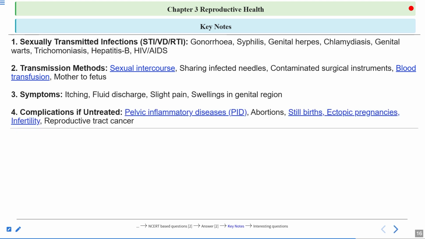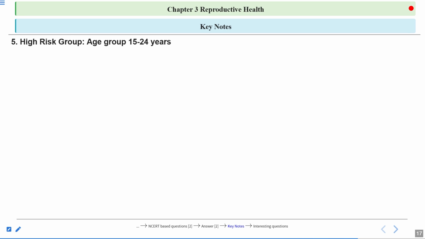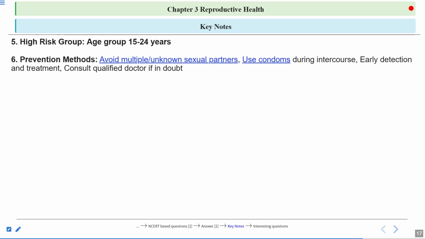Then complications if untreated: pelvic inflammatory disease. So this is the inflammation in the reproductive organs, then abortions, stillbirth, ectopic pregnancies, infertility, reproductive tract cancer. These are the complications if STDs are left untreated. So you should remember these also. High risk group are age group of 15 to 24. Clear? Now what are the prevention methods of STDs? Avoid multiple unknown sexual partners, use condom during intercourse, early detection and treatment, and consult a qualified doctor if you are in doubt.